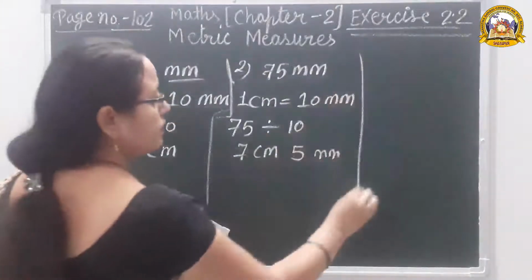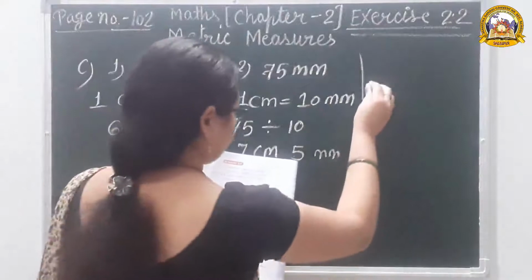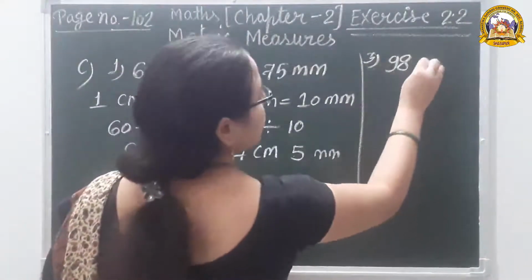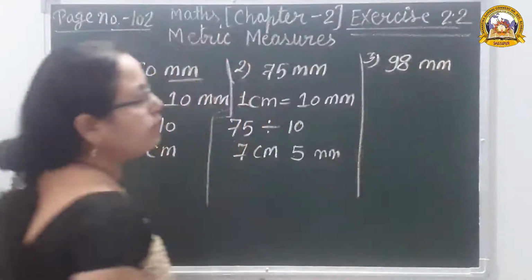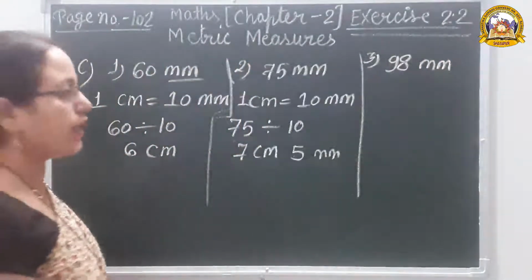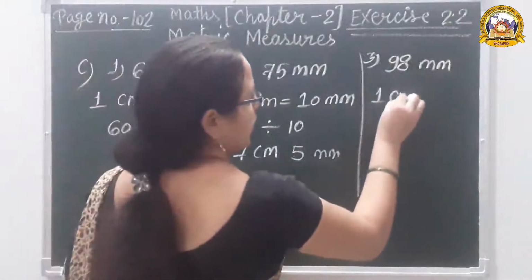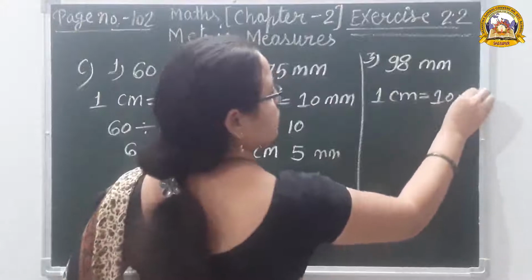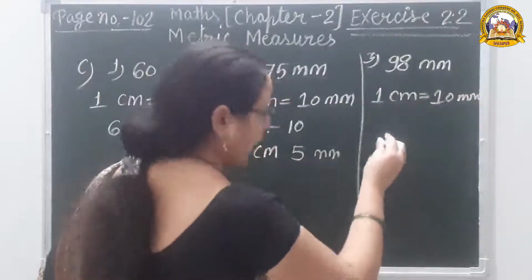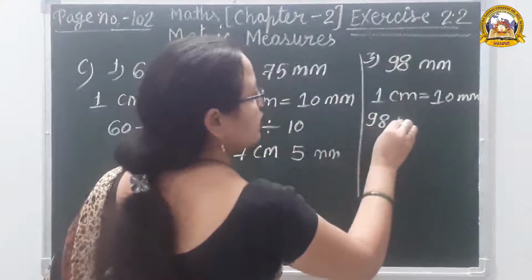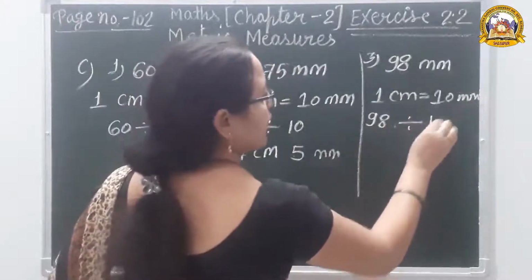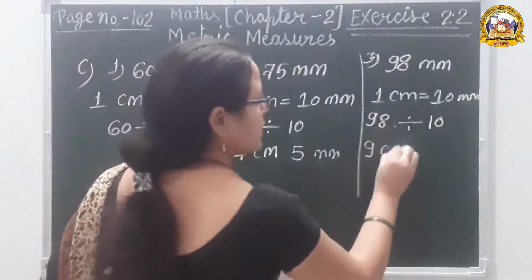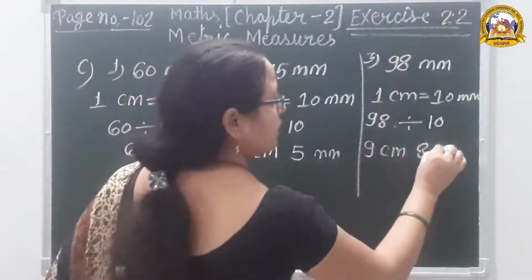Question number 3rd. 98 millimeter convert into centimeter and millimeter. 1 centimeter is equal to 10 millimeter. Okay. So 98 divided by 10. It means 9 centimeter 8 millimeter.